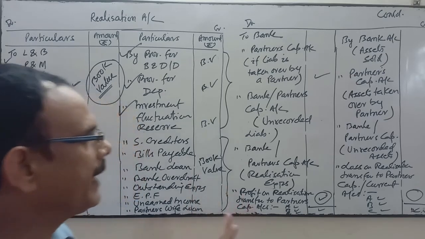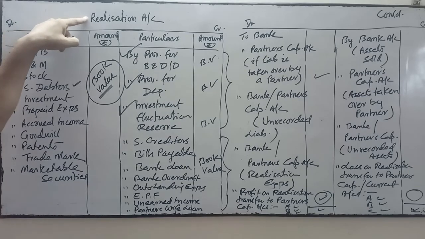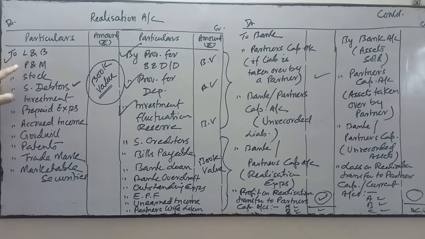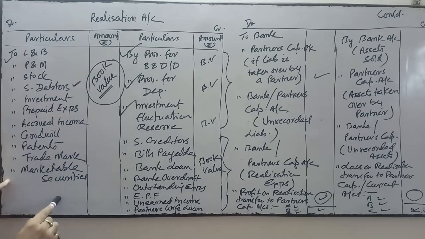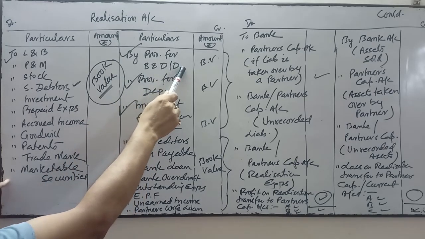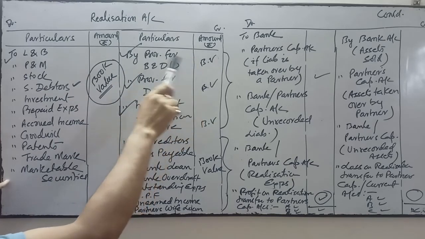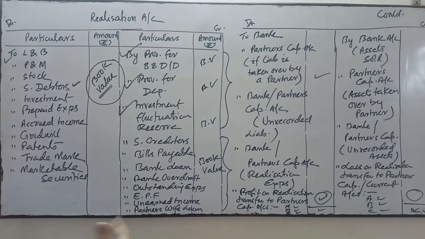Okay. So if you see the entries, the first entry: realization account debit to all sundry assets, to land and building, to plant and machinery, to stock, to debtors, to investment, to prepaid expenses, to accrued income, to goodwill, to patents, to marketable securities. So realization account is debited and all these assets will be credited. Provision for doubtful debts account debit, provision for depreciation account debit, investment fluctuation reserve account debit to realization account. Second general entry.